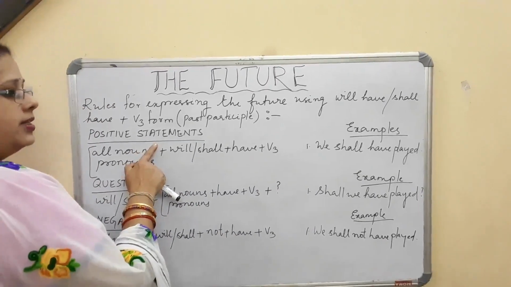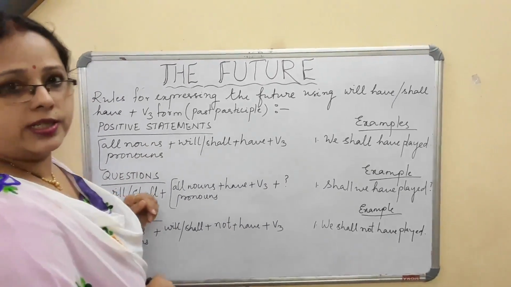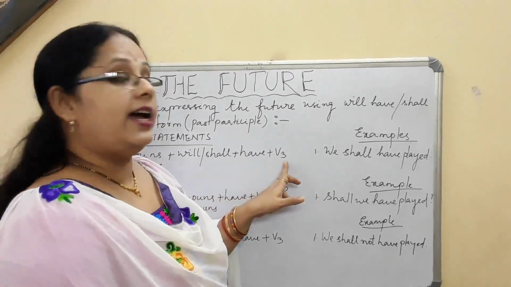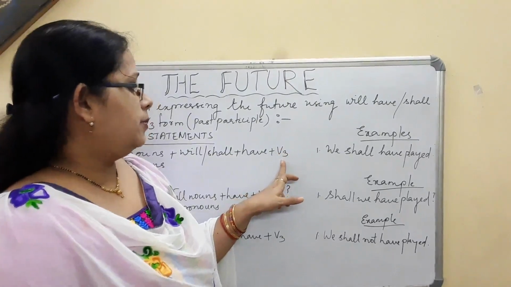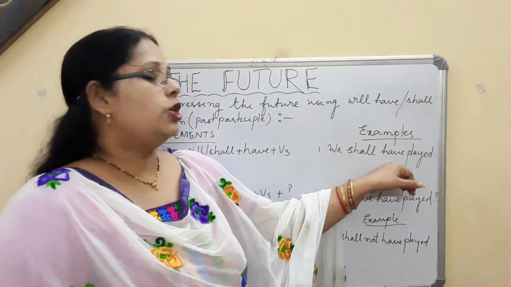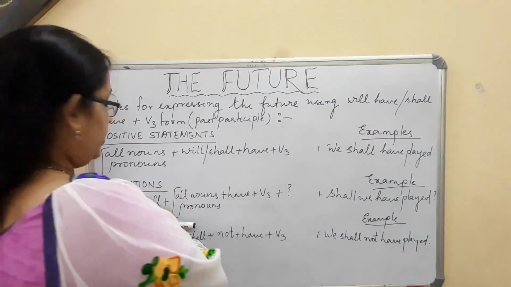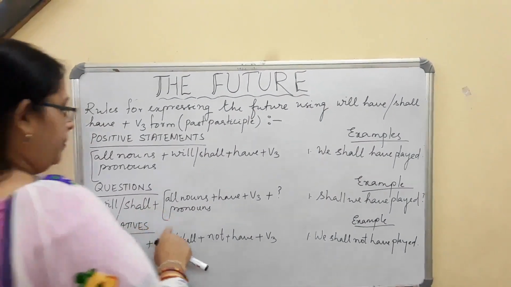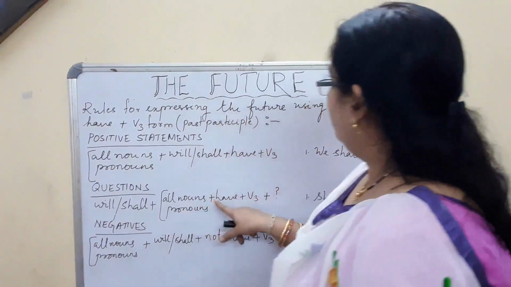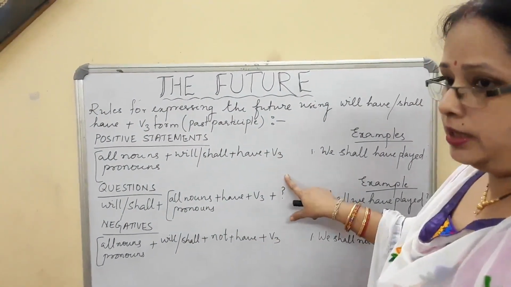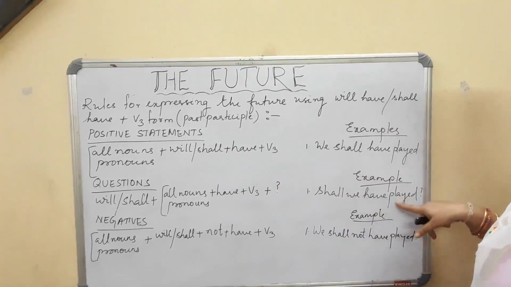Now here you see positive statements. How do we make the positive statements? All nouns and pronouns plus will or shall plus have plus V3, that is past participle form. For example, we shall have played. Now the next, when we are making our questions, that is will or shall plus all nouns or pronouns plus have plus V3 plus question mark. Now you see, shall we have played?